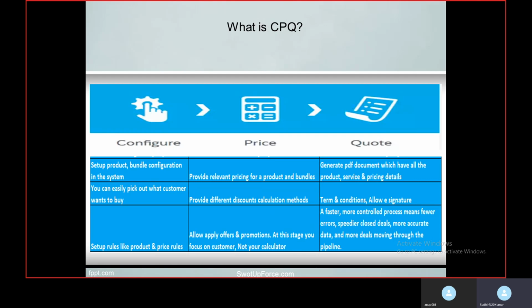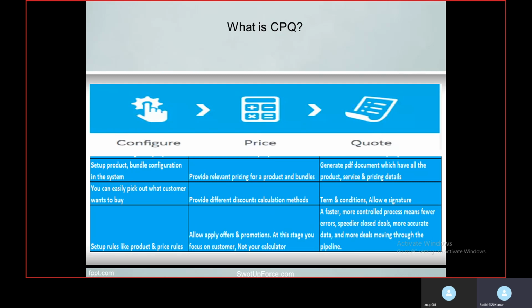Set up rules like product and price rules. You have extensive functionality to build price rules and product rules. For example, within a company you know that a laptop cannot be sold without a hard disk. Let's talk about a computer, like motherboard, and if we take an example of a laptop, you cannot sell a laptop without a hard disk.